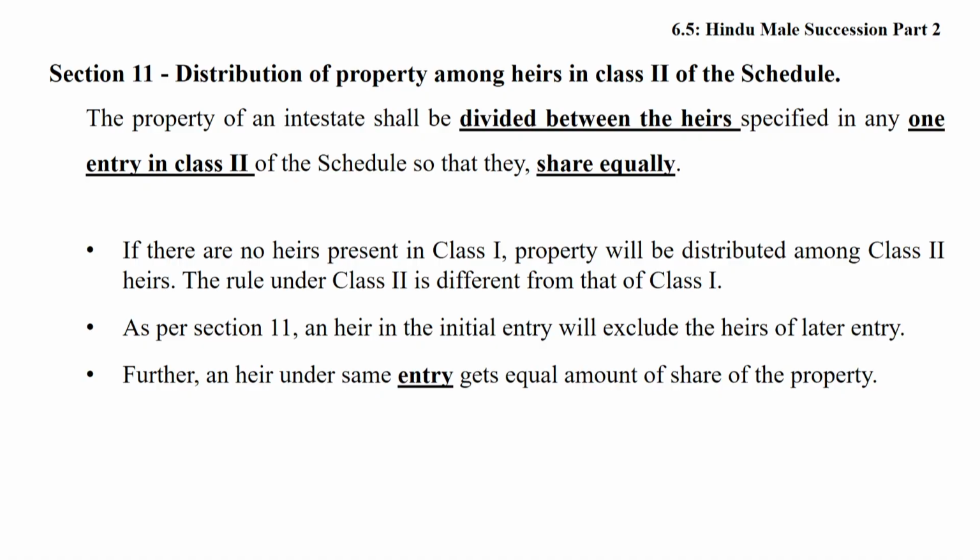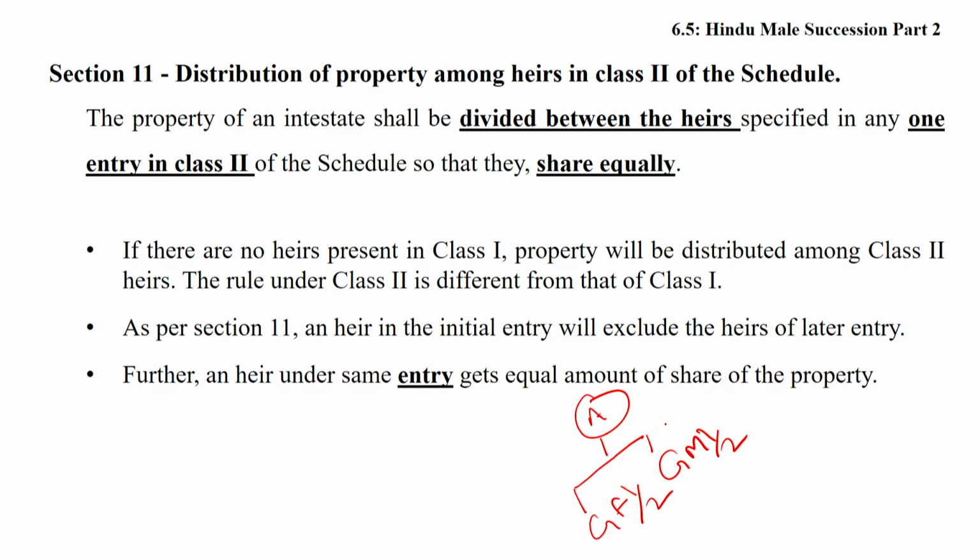For example, friends, after the death of Mr. A, two heirs exist, grandfather and grandmother. The property will be distributed half and half. They will take simultaneously.